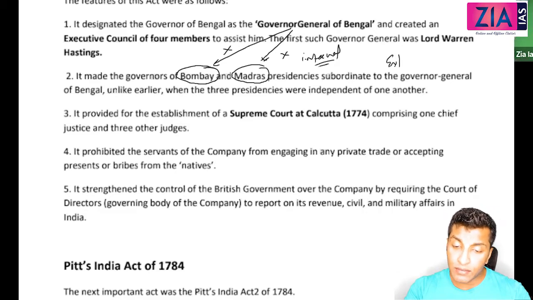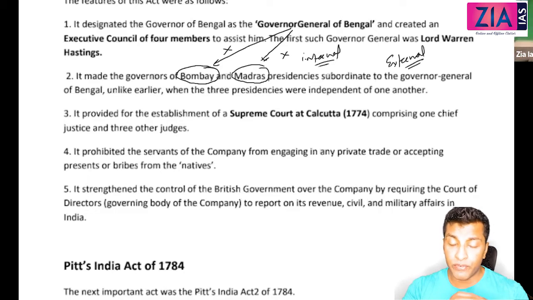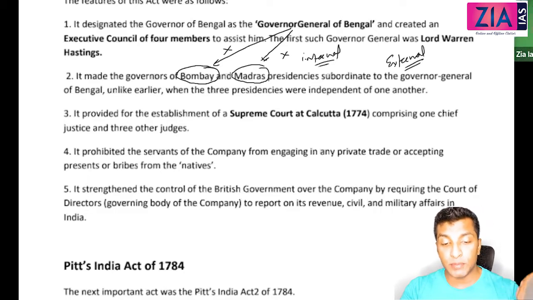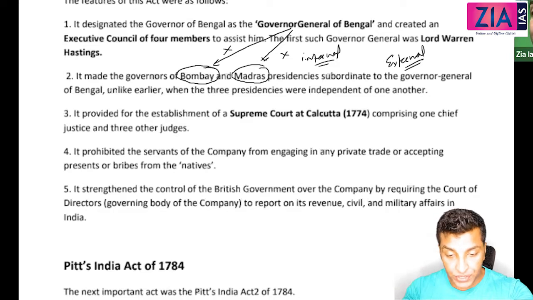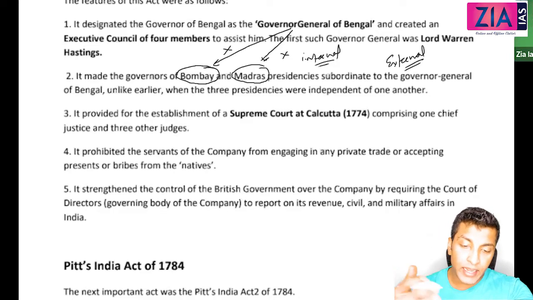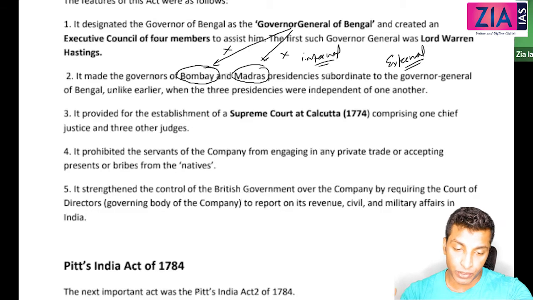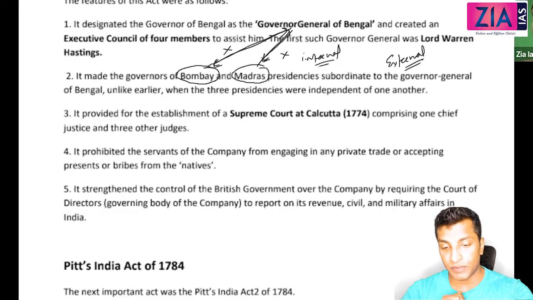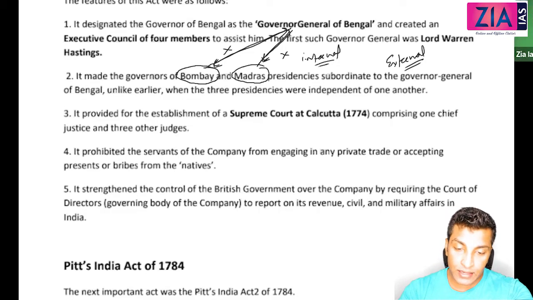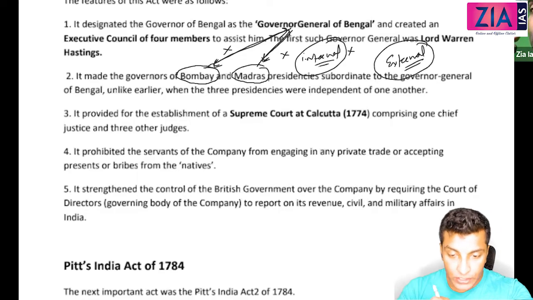But when it comes to external matters, what do I mean by external matters? External matters means, let's suppose you're signing a peace treaty or a war treaty, or any treaty with any other kingdom or Raja or Maharaja. Then if there is a difference of opinion between this governor and the Governor General, or that governor and the Governor General, then the Governor General will have the final say. So remember, when it comes to internal matters, no. But when it comes to external matters, if there is a difference of opinion, yes, the Governor General of Bengal will have the final say.